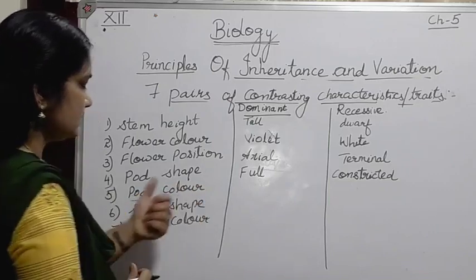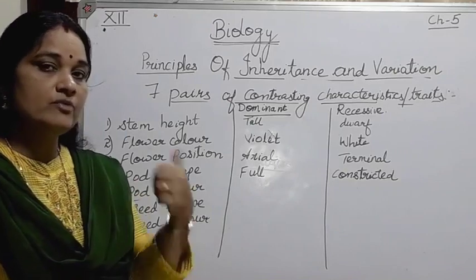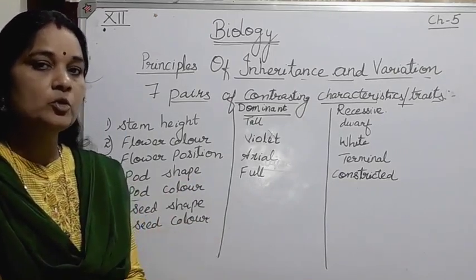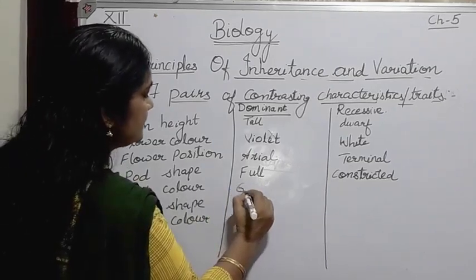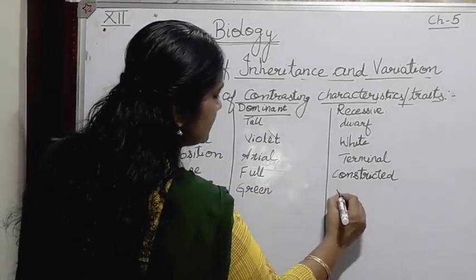Next one, pod color. Pod color has two contrasting characters. One was green and the other was yellow. Out of that, green was dominant over yellow. So the dominant factor for pod color was green, and the recessive factor was yellow.